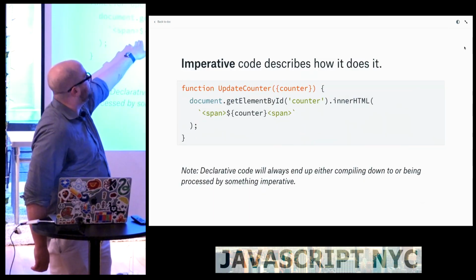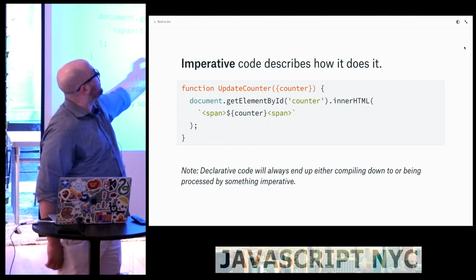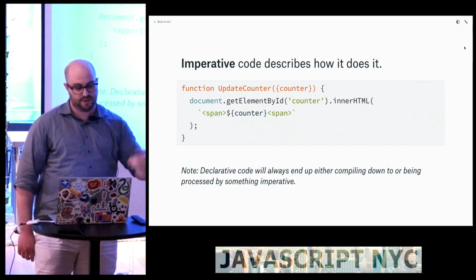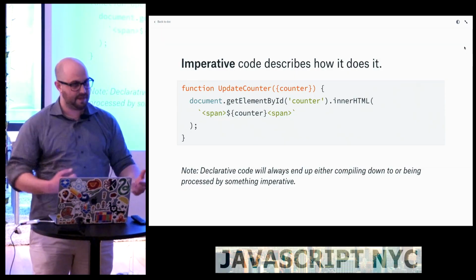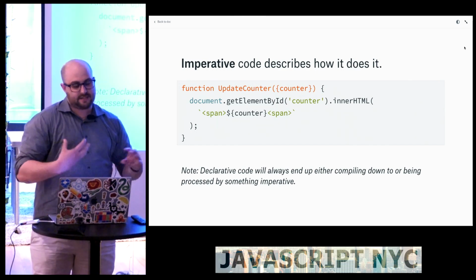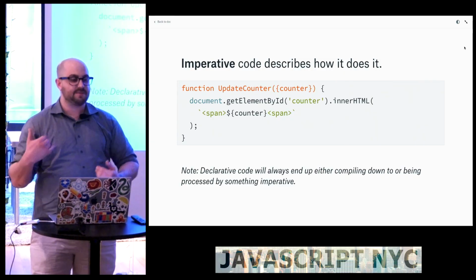So in this case, when we get the counter, we take the counter value, and then we have to get the counter from the DOM, update the inner HTML, and we're doing all these steps. Now, there's something kind of obvious here that people always wonder. It's like, well, how do you get from A to B? And it's that declarative code will always end up compiling down to or being processed by something imperative.